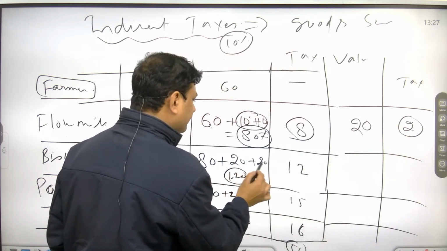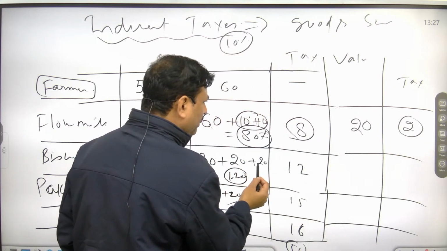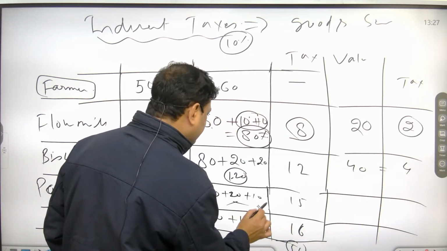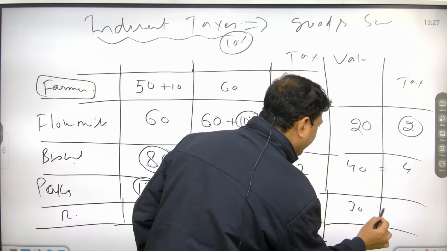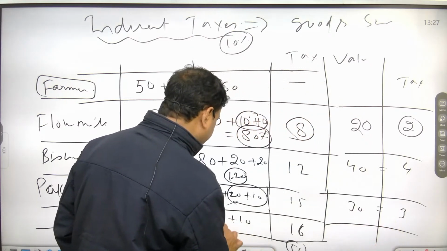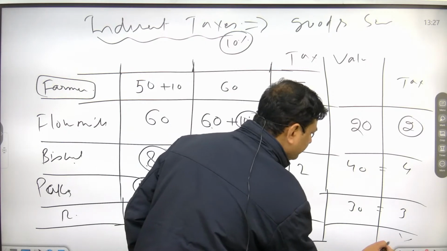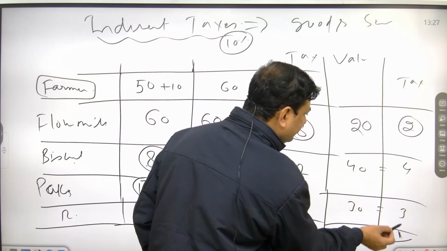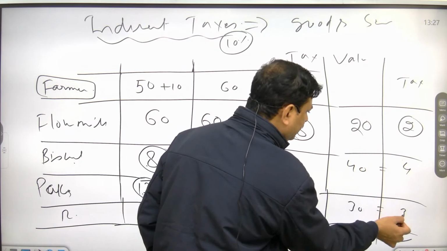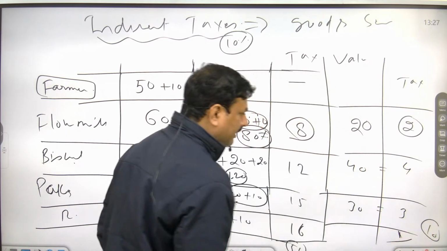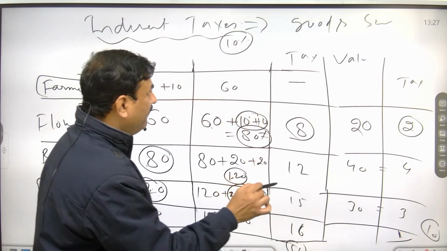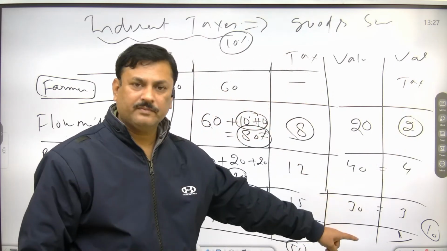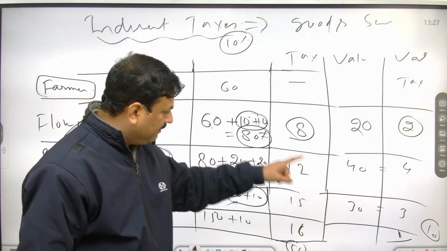Here value addition is 40 rupees, tax is 4, here it is 30, so the tax is 3, and here it is 10. So what is the total tax? 10 rupees.